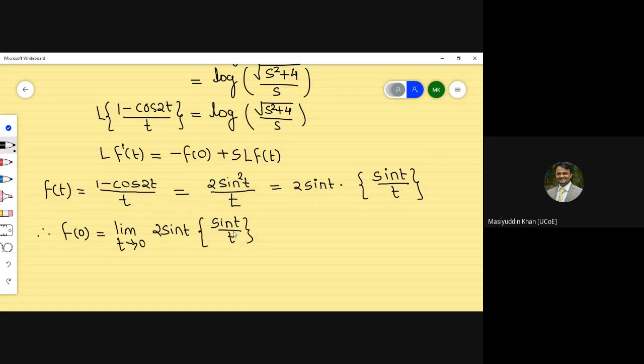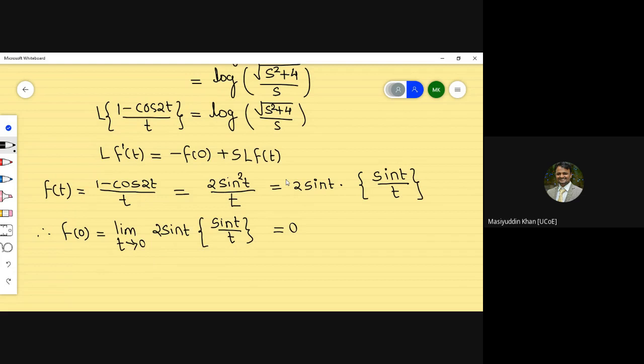And if you remember the formula, when t approaches 0 and sine t by t is there, then this part is equal to 1. So by this condition, we put t equal to 0, and sine 0 is by default 0. So 0 into anything, you will get the result as 0. So this is our 0. The justification is needed, please remember that justifications are very important. Why did I put this part equal to 1?